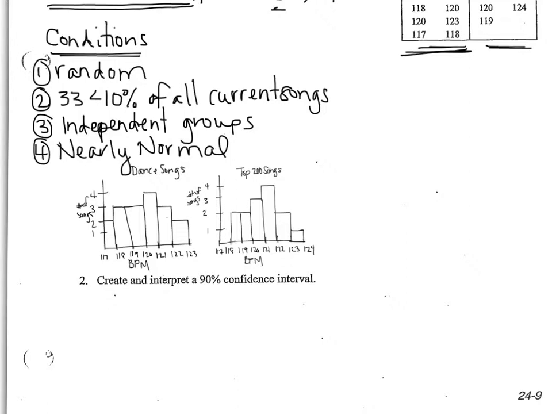Since both of these are roughly symmetric and unimodal, I need to add that to my conditions. So roughly symmetric and unimodal. So now I'm set to go and run a test.